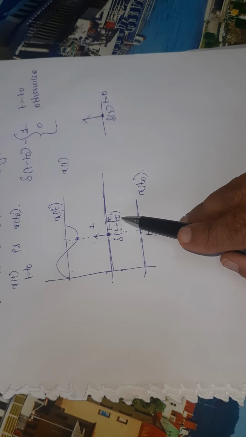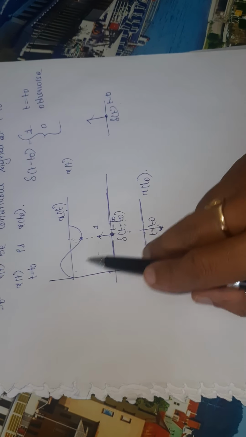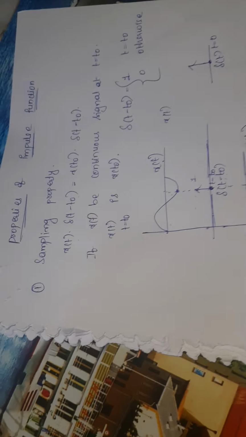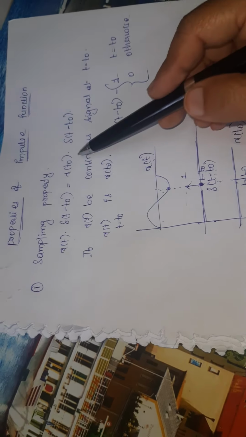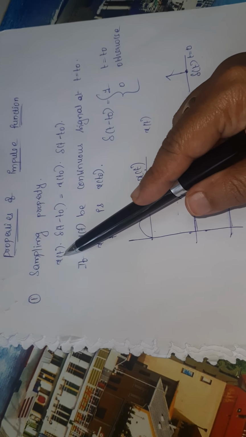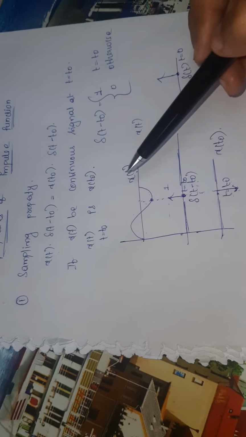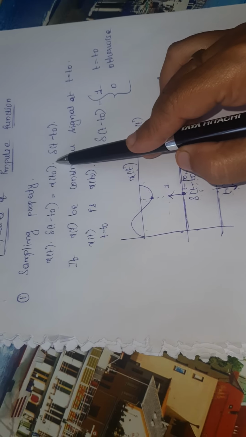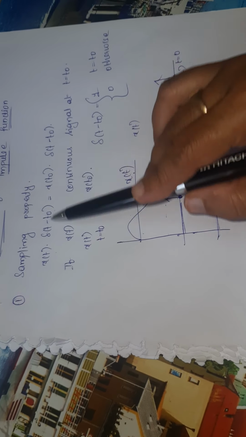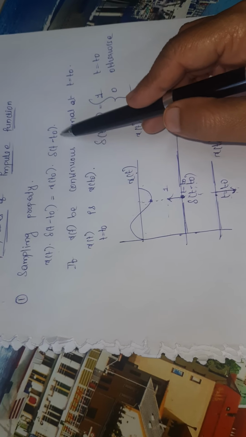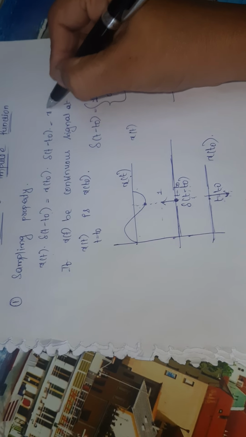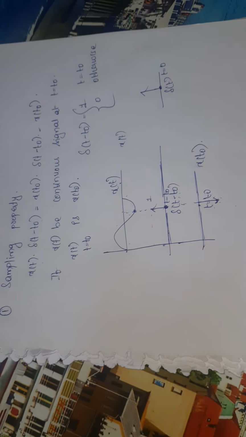So wherever we have t in x of t, you have to replace it with t naught. That's it. So this is the sampling property. Wherever I have t in x of t, I am replacing it with t is equal to t naught. So x of t is replaced with x of t naught into del of t minus t naught. If del of t minus t naught is a unit impulse function, the magnitude is 1, then it is simply equal to x of t naught. So this is the sampling property.